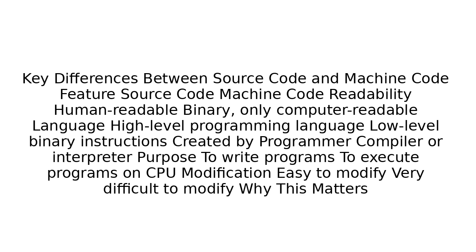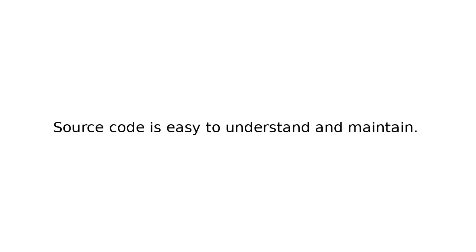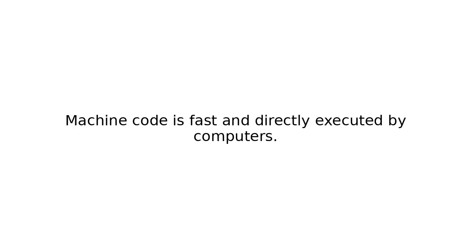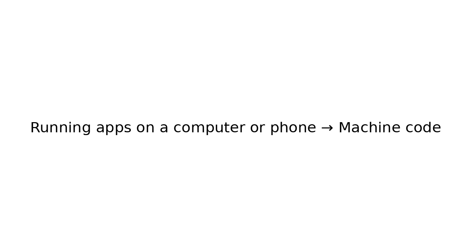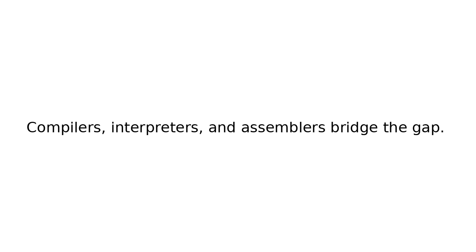Why this matters. Source code is easy to understand and maintain. Machine code is fast and directly executed by computers. Understanding the difference is important for programming, debugging, and software development. Real-life uses: writing apps, websites, and software means source code. Running apps on a computer or phone means machine code. Compilers, interpreters, and assemblers bridge the gap.